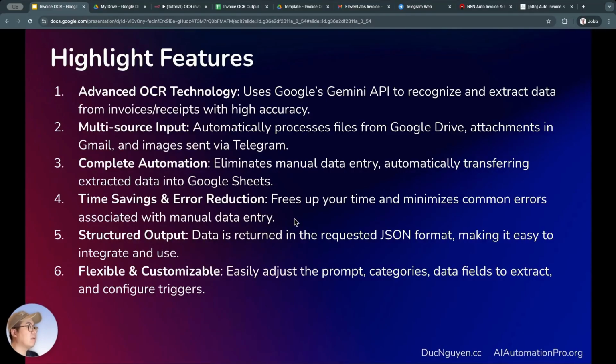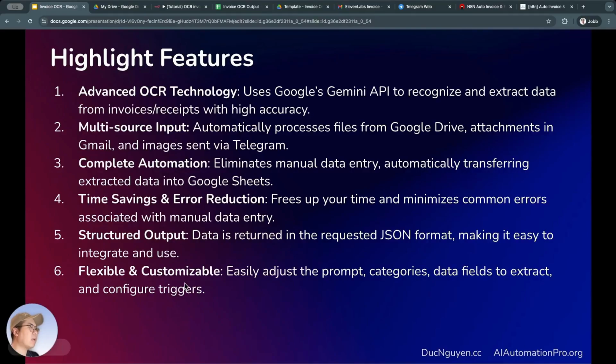If you save a few hours, like 3 hours a month, then in a quarter you're saving 9 or 10 hours. In a year, you're saving dozens of hours. We can use that time to focus on more important tasks. Next, number 5 is structured output. I've already explained this, which means the data will be returned in a JSON format, making it much easier for us to integrate and use in the next steps.